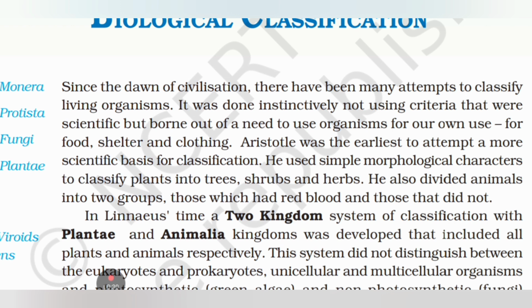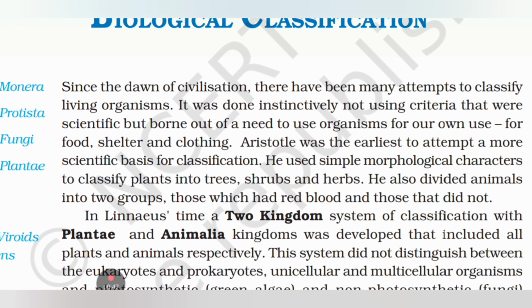Aristotle was the earliest to attempt a more scientific basis for classification. He used simple morphological characters to classify plants into trees, shrubs, and herbs. He also divided animals into two groups: those which had red blood and those that did not.